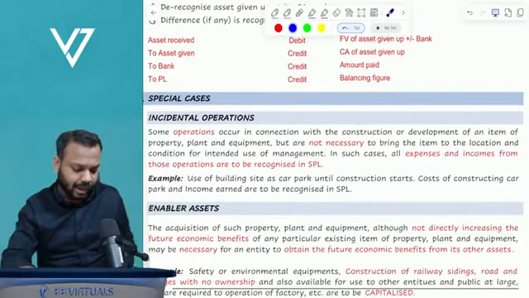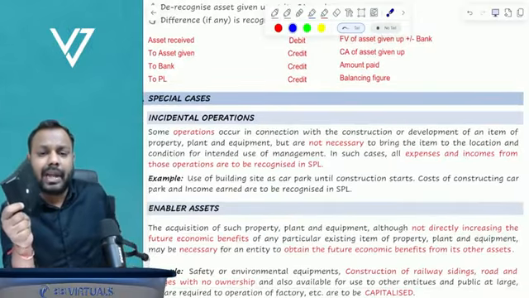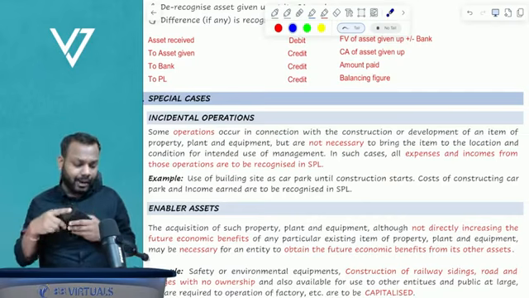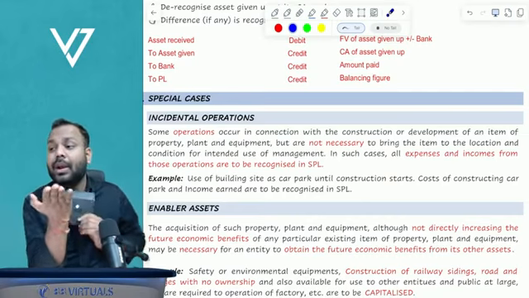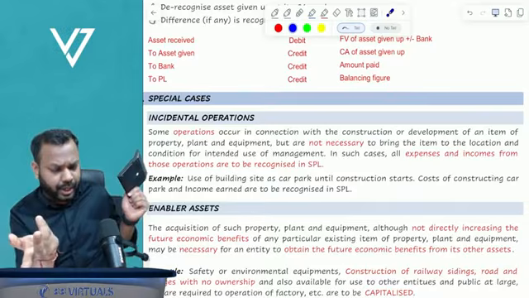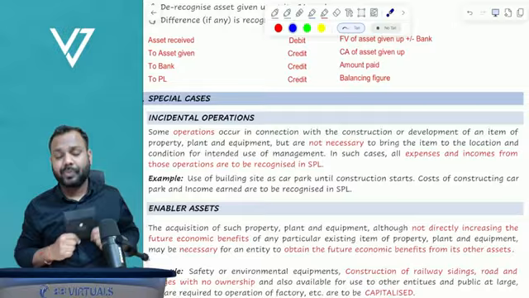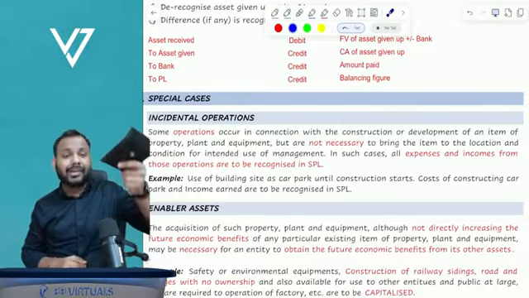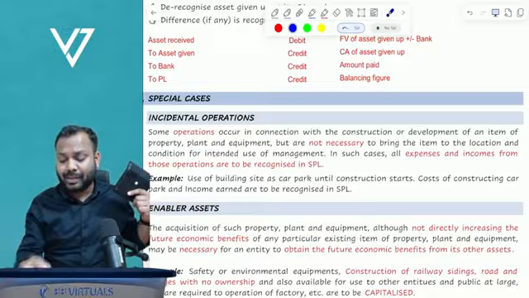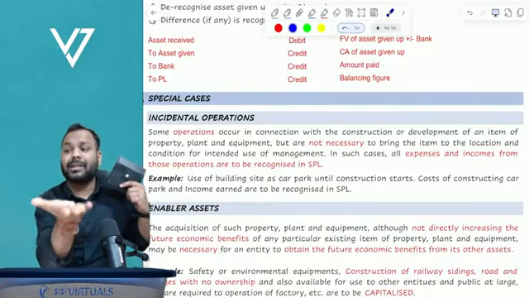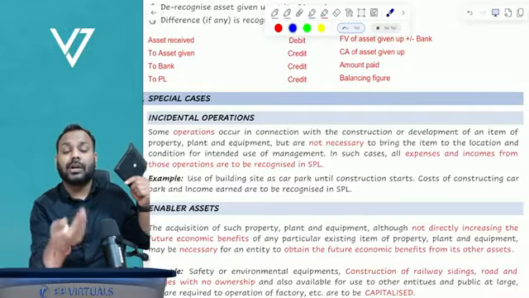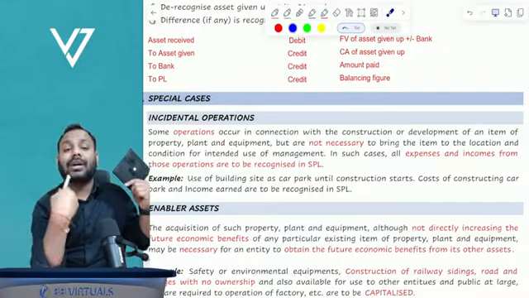Let's suppose I purchased this calculator and paid $20. What is the cost of this calculator? $20, because that's what I have paid. But now understand, I purchased this calculator but I don't have cash to pay. What I did is I paid via some other asset. Then what is the cost? The asset that I gave.